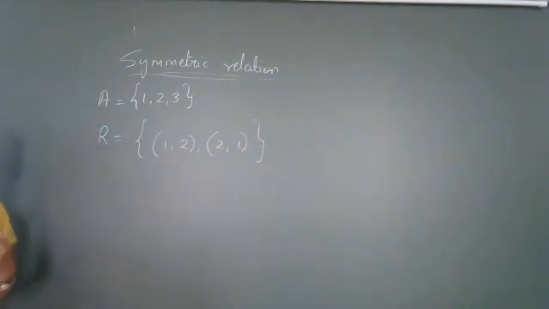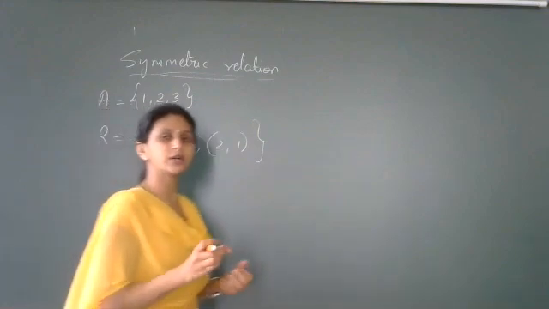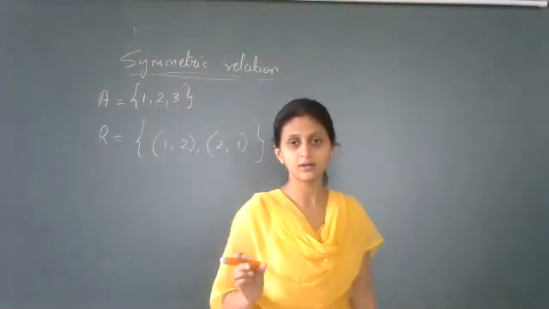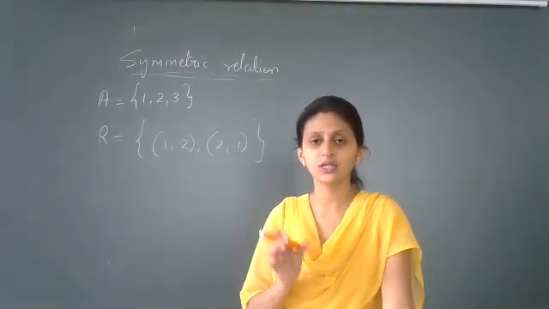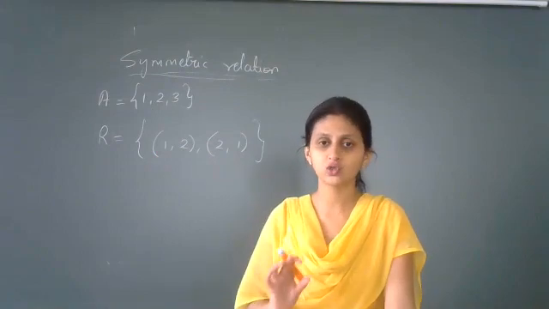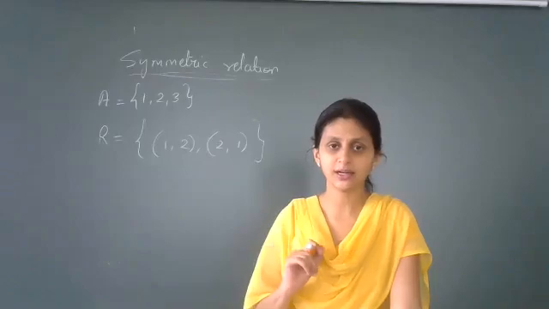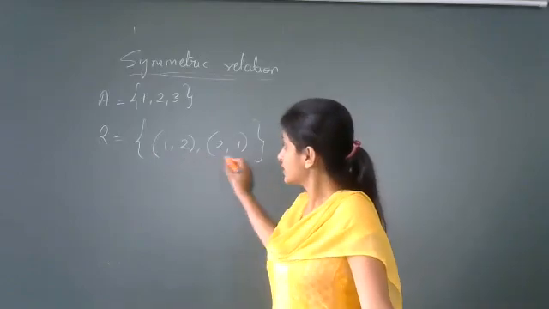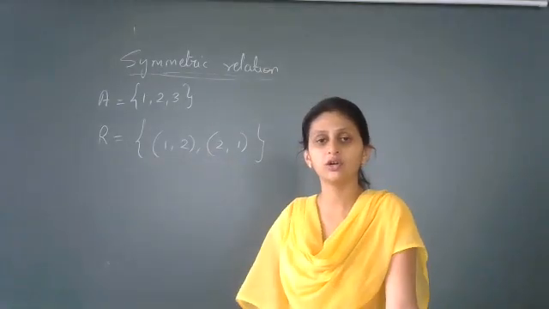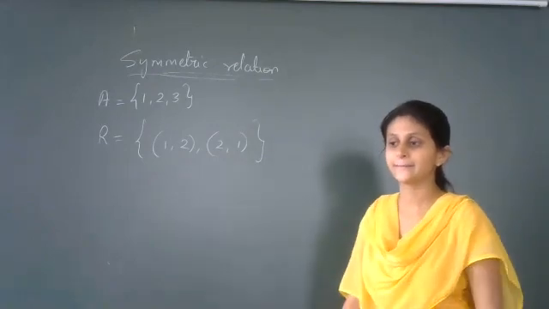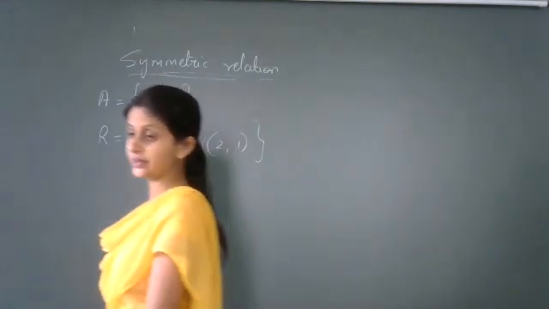So this is my relation R. As I told in the definition, students, if you have an ordered pair A, B belonging to R, then you must be able to say that B, A also belongs to R. If you are able to say that, then you conclude that the relation is symmetric. Now tell me by looking at this relation whether it is symmetric or not. Just try. Is this relation symmetric?